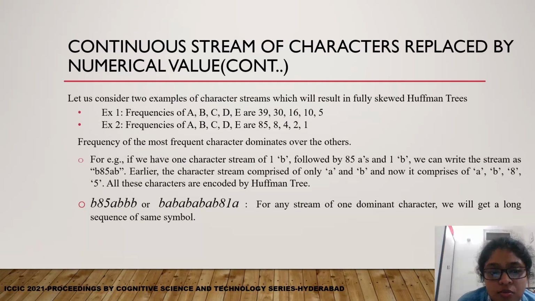We can consider another situation, like a continuous stream of characters replaced by a numerical value. If it so happens that for a Huffman tree, the most frequently occurring character is much more dominant than the other characters, we will get a continuous, very long sequence of that character. In that case, we can replace the long run of the most frequently occurring character by a numerical value denoting the count, followed by that character itself. In that case, we are adding numerics to the character set.